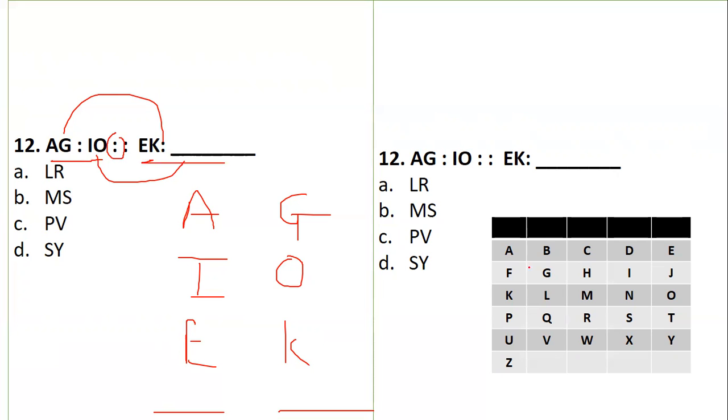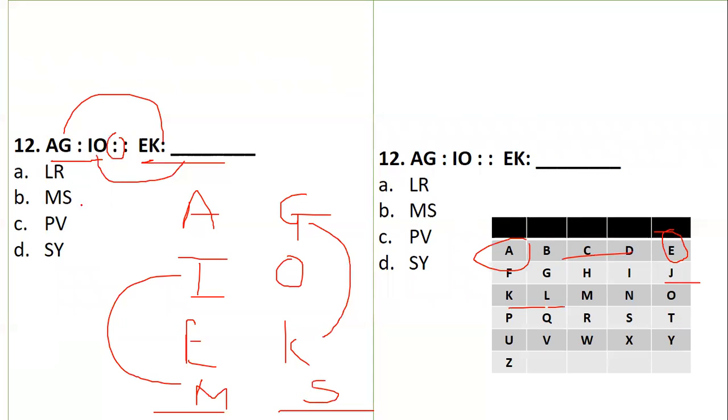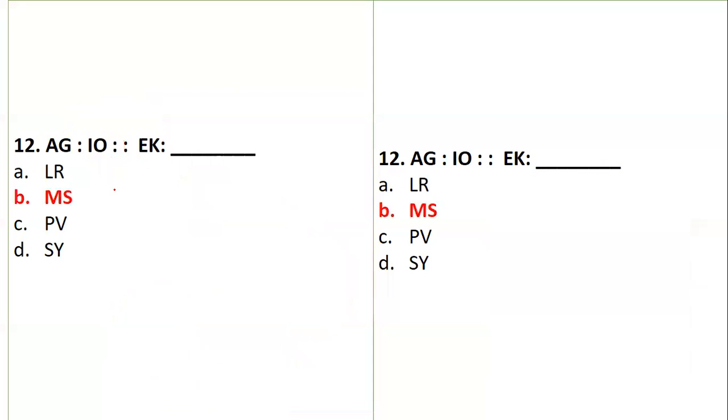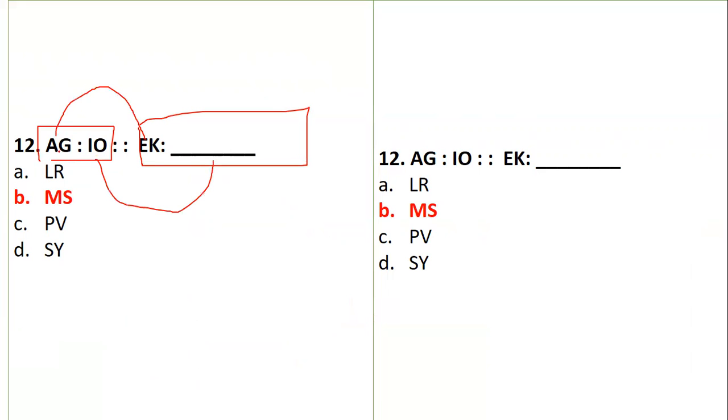So A and E. If you see A and E, the gap is how many? 3. So if I consider I and leave a gap of 3, I get the alphabet M. Now G and K. The gap is 3 again. So for O, a gap of 3 is S. So the answer is yes, we have the option as MS. I hope it is very clear how to solve. I'm repeating, this is one series and this is another, so when you are matching, you have to match like that. Don't go with AI and like that, that will be wrong. See where the semicolon is given, that is one pair and this is another pair.